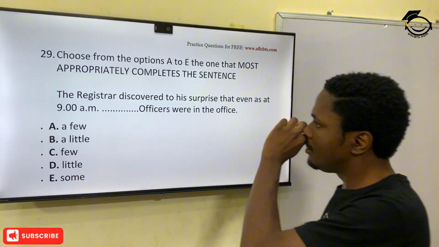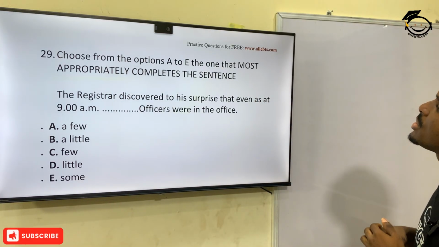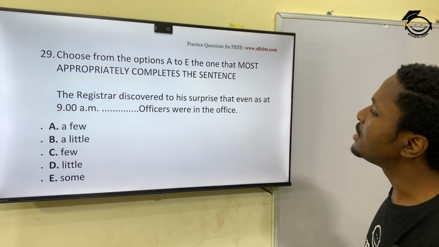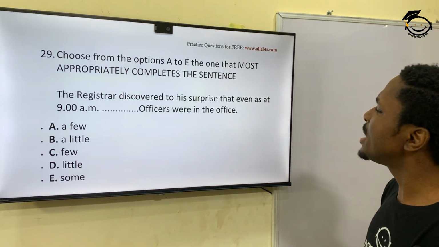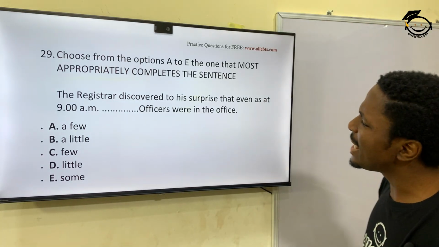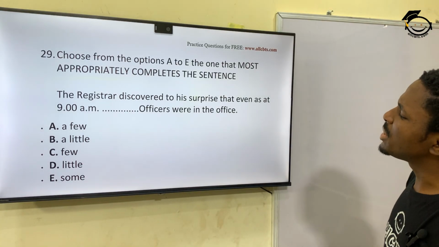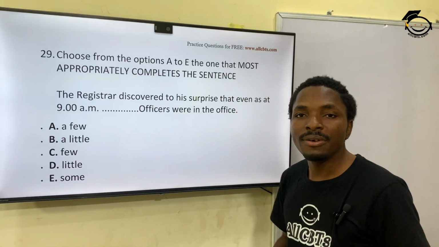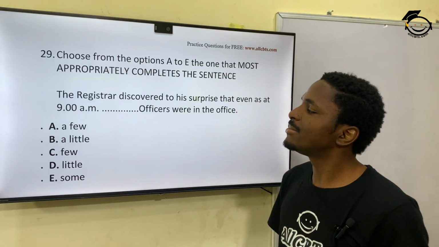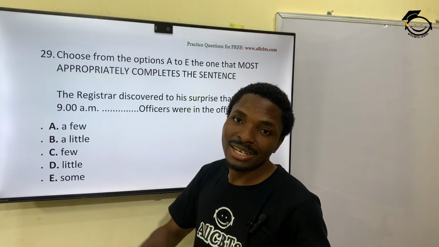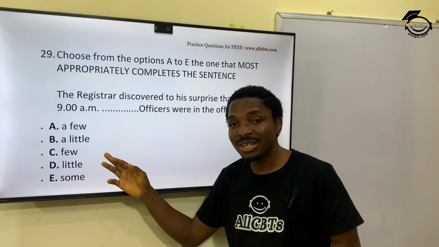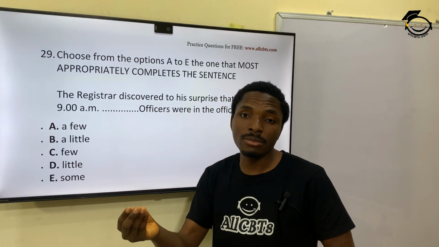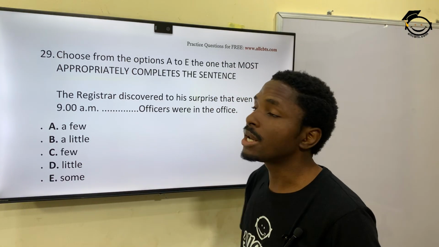29. Choose from the options A to E the one that most appropriately completes the sentence. The registrar discovered to his surprise that even as at 9 a.m., dash officers were in the office. A few, a little, few, little, some. It's a few, not few. You might almost take few, but it's a few. That's some. A few is grammatically correct.